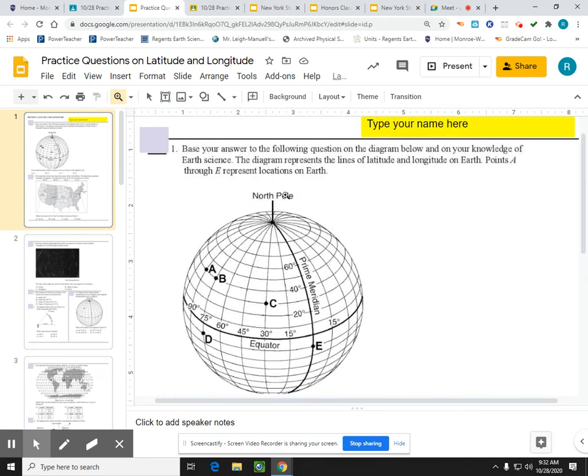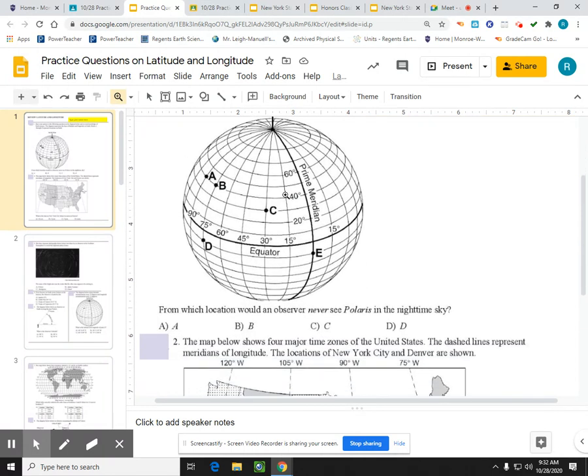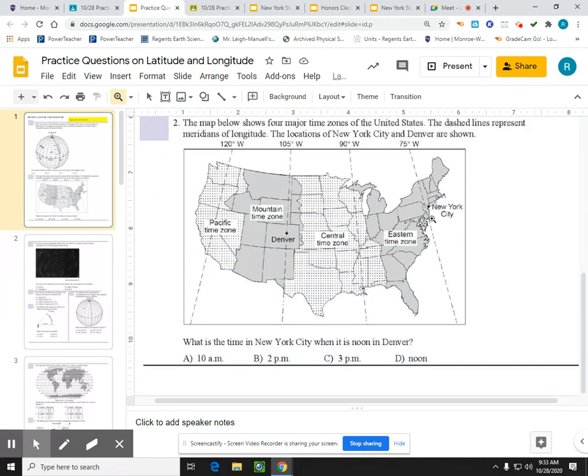Base your answer to the following question on the diagram below and on your knowledge of Earth science. The diagram represents the lines of latitude and longitude on Earth. Points A through E represent locations on Earth. From which location would an observer never be able to see Polaris? The answer here is going to be D. Can't see Polaris because it's below the equator. Also, E would be a possibility too, if it was a choice.